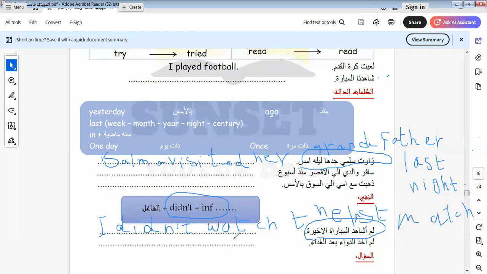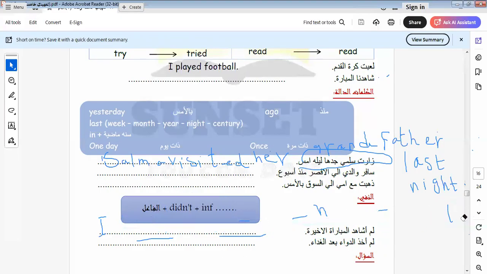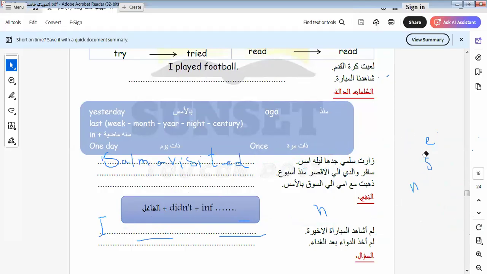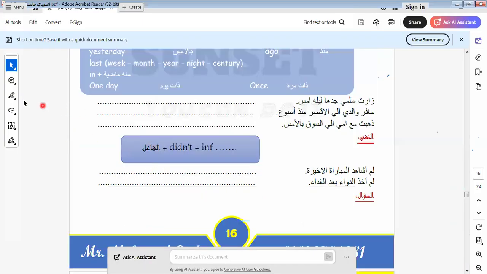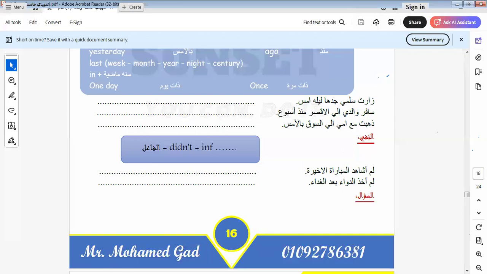I replace ed by using didn't in the negative form. It is the same thing in making yes/no questions and WH questions. When we use did or didn't, we don't put the verb in the past form. We omit ed because did or didn't replaces the conjugation of the verb.